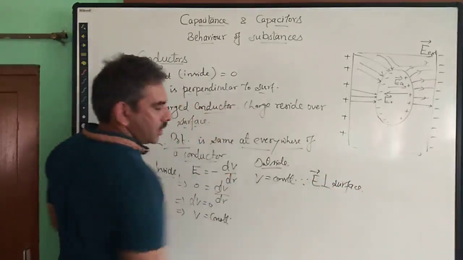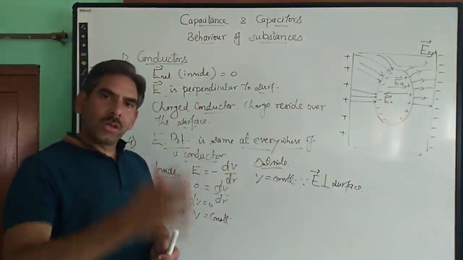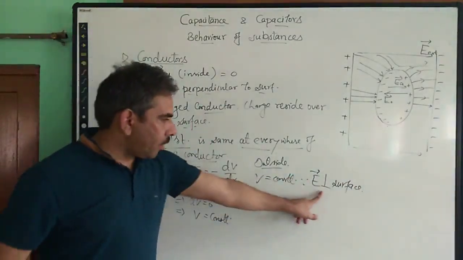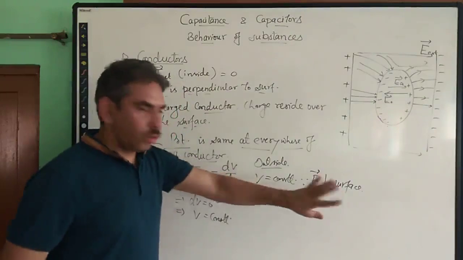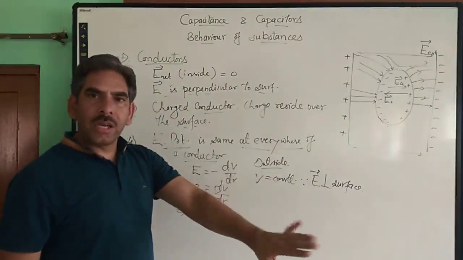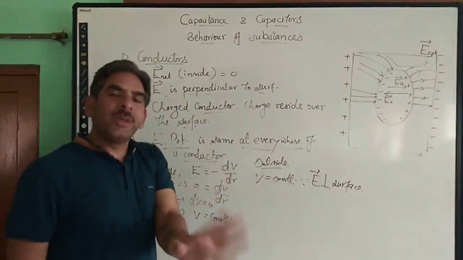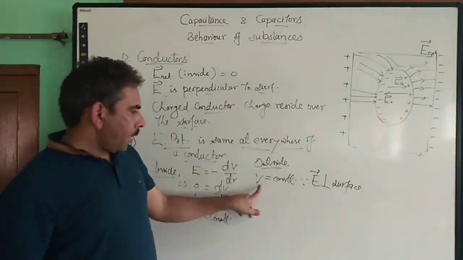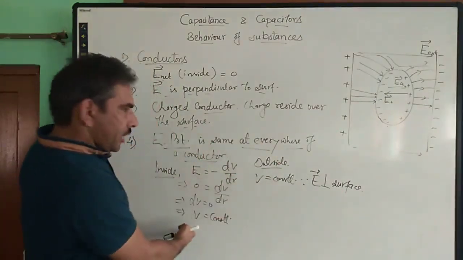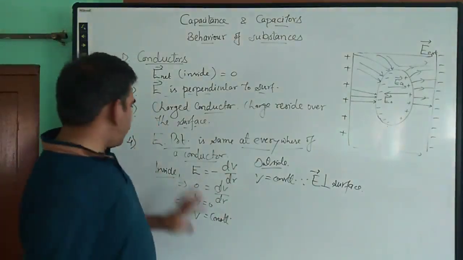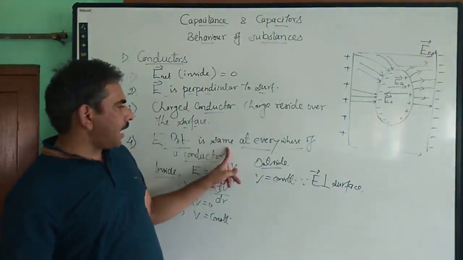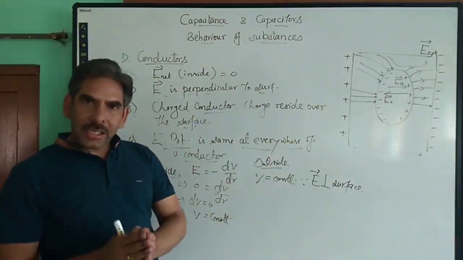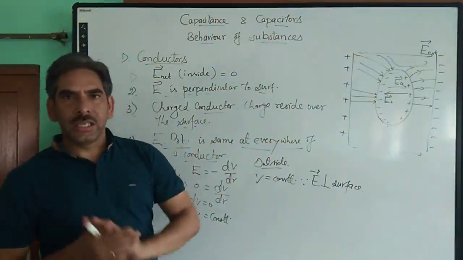Not the ds vector, which is the area vector which we take normal to the surface, which will be either parallel or antiparallel to the electric field. Because electric field is perpendicular to the surface, there is no component of electric field along the surface against which work needs to be done. Hence the potential at every point will be same, and this will be the same potential as the potential inside. So from this we understand the electric potential is same everywhere on a conductor, inside the conductor or on the surface of the conductor.